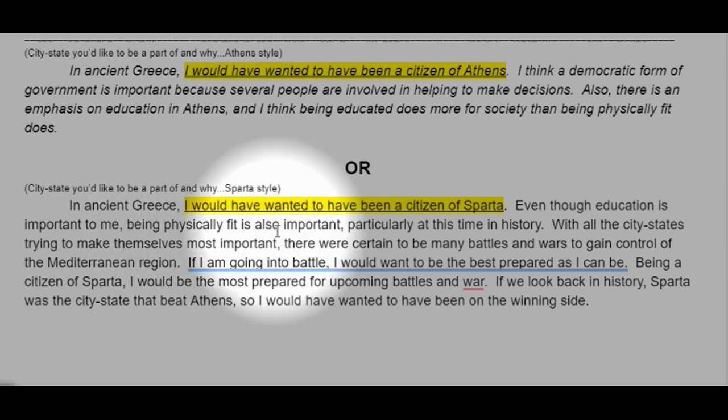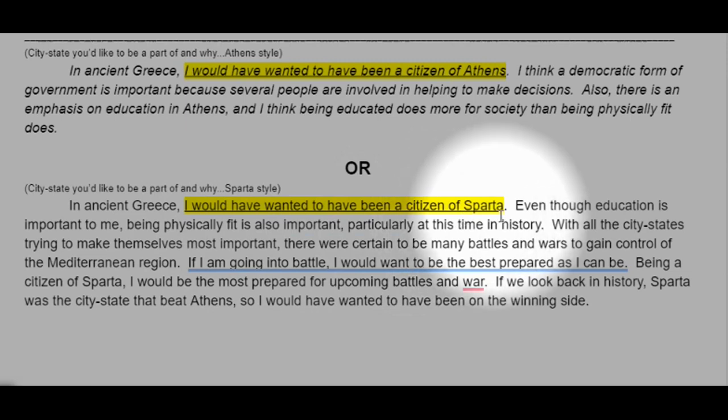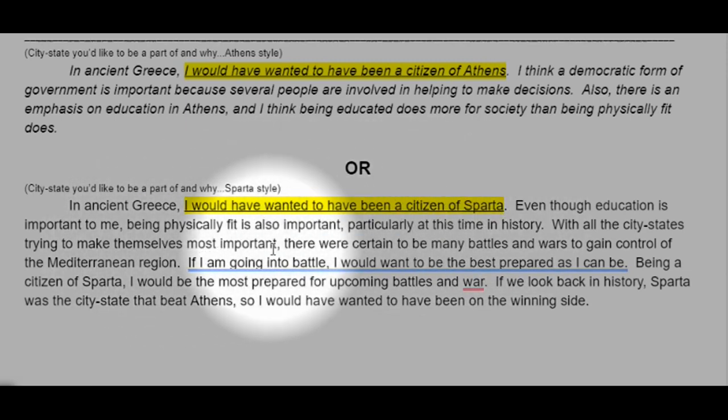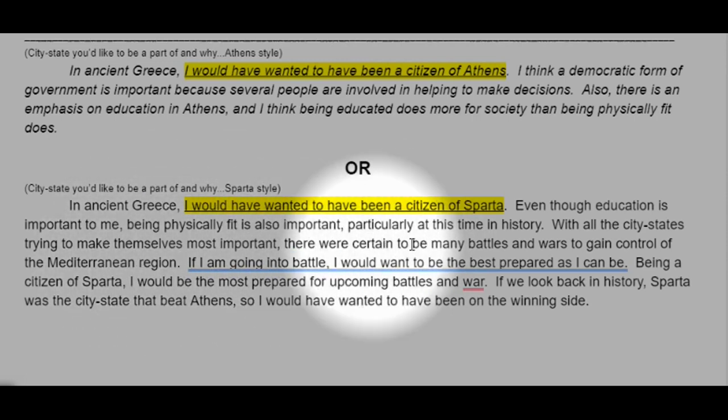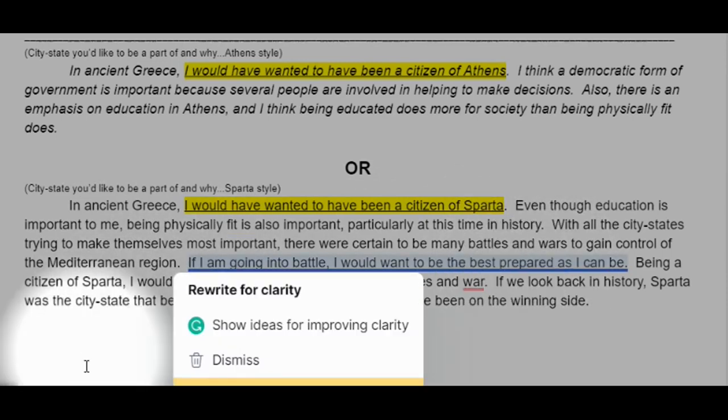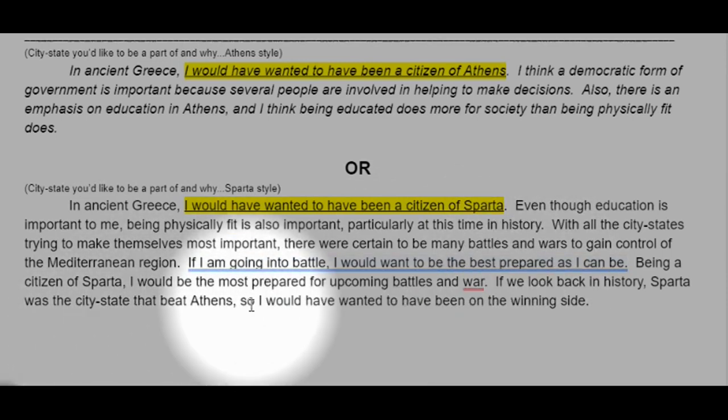Or you could say, in ancient Greece, I would have wanted to be a citizen of Sparta. Even though education is important to me, being physically fit is also important, particularly at this time in history. With all the city-states trying to make themselves most important, there were certain to be many battles and wars to gain control of the Mediterranean region. If I'm going to battle, I want to be as well prepared as I can be. Being a citizen of Sparta, I would be the most prepared for upcoming battles and war. If we look back in history, Sparta was the city-state that beat Athens, so I would have wanted to have been on the winning side. It's a true statement, by the way. So it doesn't matter. These are all details that are accurate in terms of Sparta.